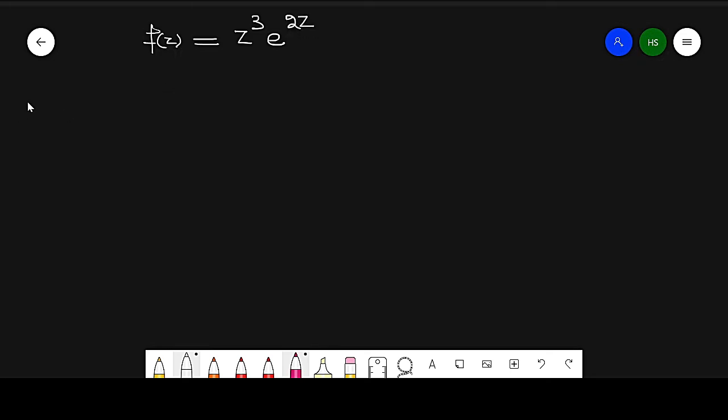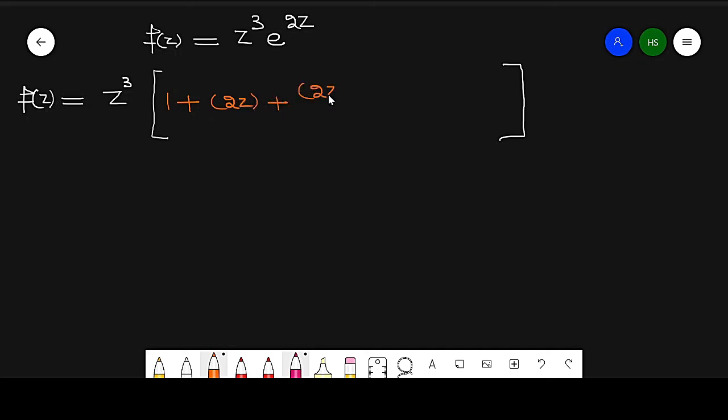So just using the standard function. So f(z) is equal to z cube. What is the standard expansion of e raised to power z? So this is 1 plus 2z plus 2z raised to power 2 by 2 factorial plus so on up to infinity.